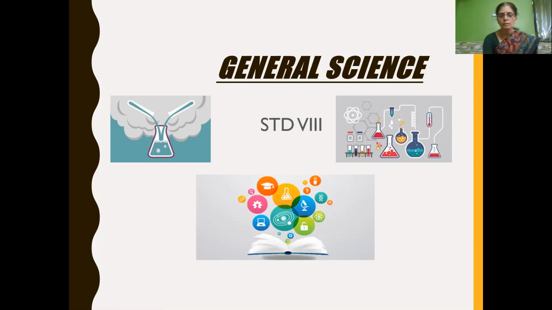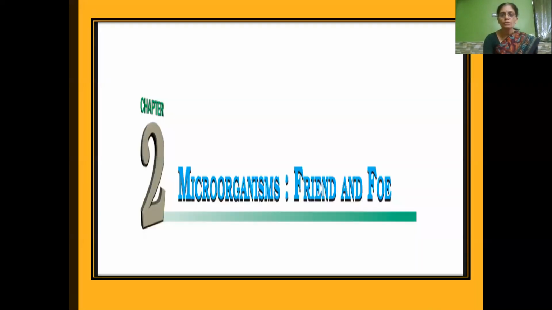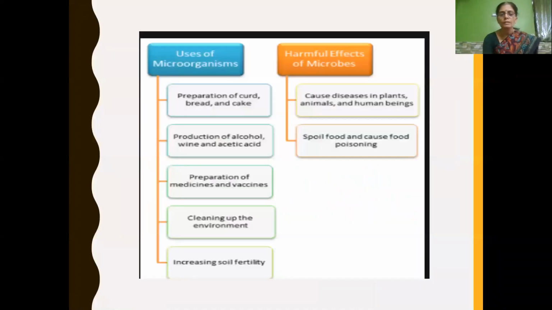In this session, we will continue our chapter number 2, Microorganisms: Friend and Foe. In the last session, we learnt about uses of microorganisms: how curd can be prepared from milk, preparation of bread and cake, commercial production of alcohol, wine, and acetic acid, and increasing soil fertility.